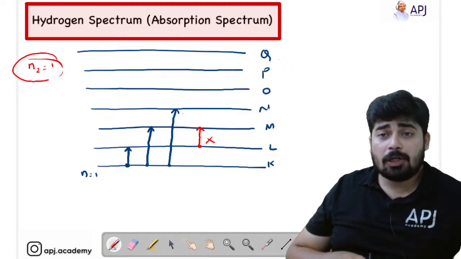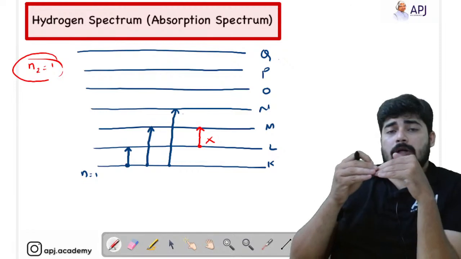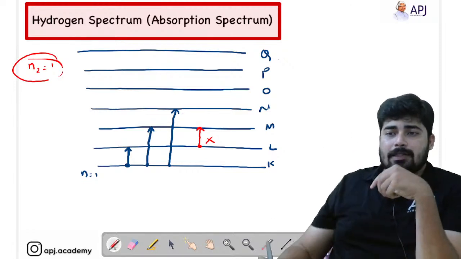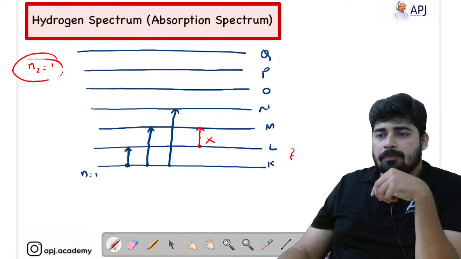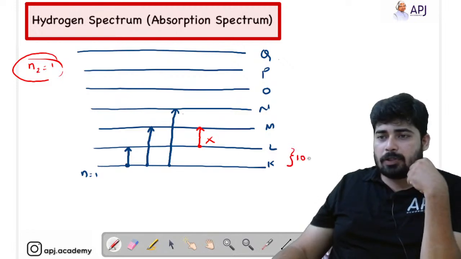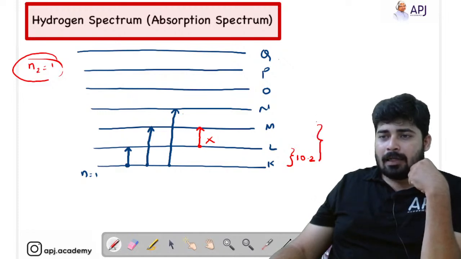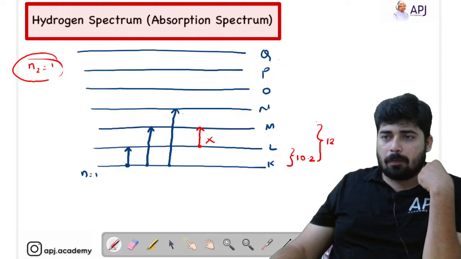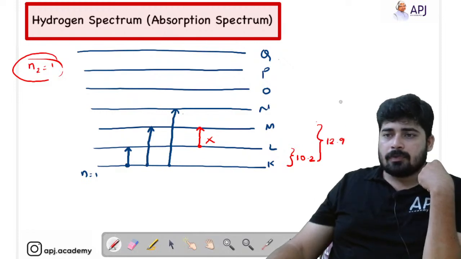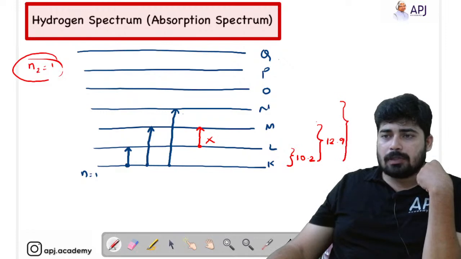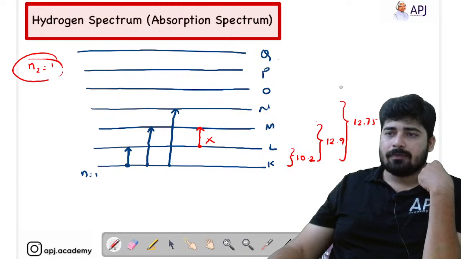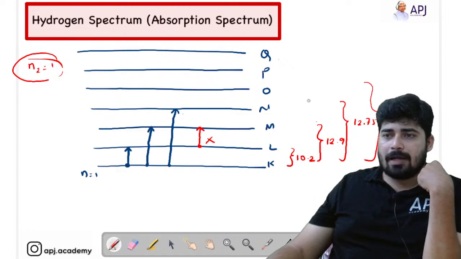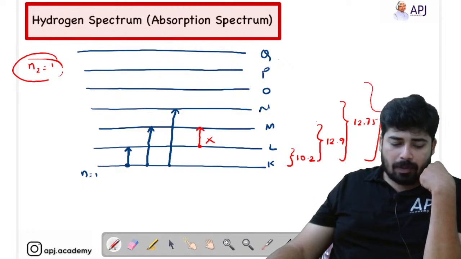Now, in order for an electron to jump from the first shell to the second shell, how much energy should it absorb? We know that the energy gap here is 10.2 electron volt. For the electron to jump from 1 to 3, it requires an energy of 12.9. From 1 to 4, it requires an energy of 12.75. And from 1 to 5, it requires an energy of 13.06.